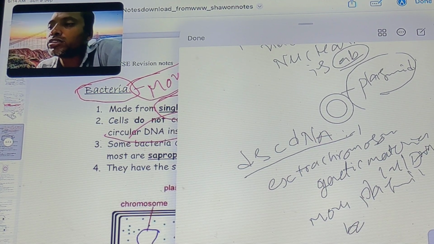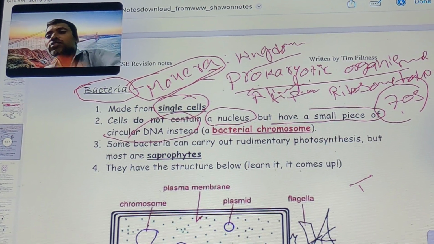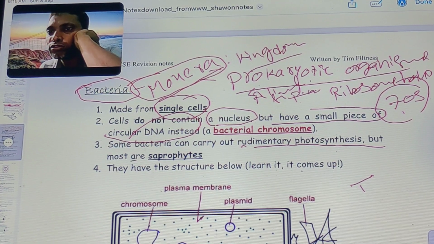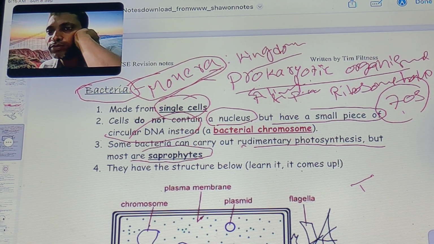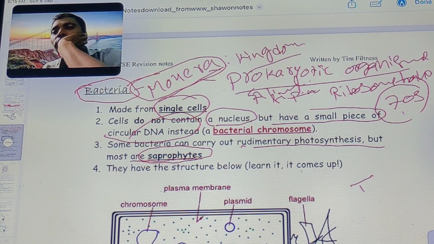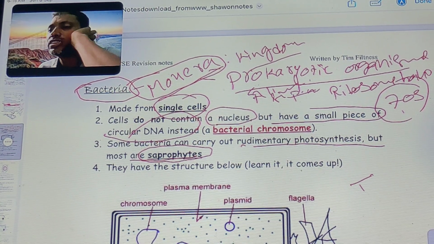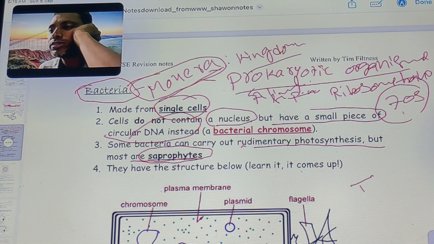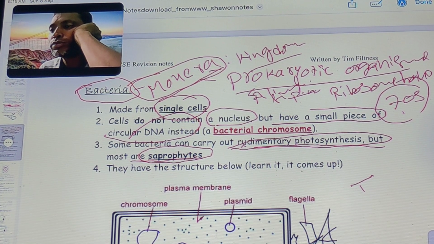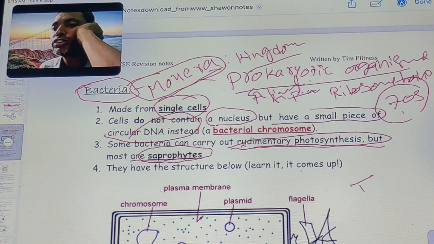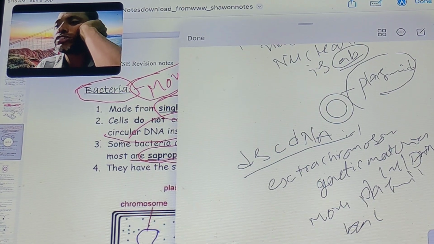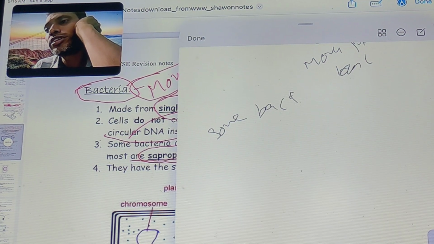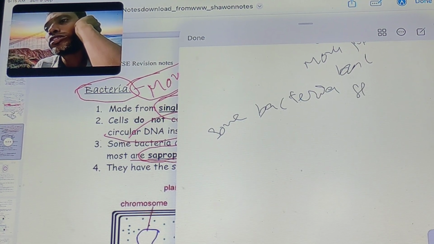This is why some bacteria can carry out rudimentary photosynthesis. Most are saprophytes. What are saprophytes? They can feed on other organisms, and they can live as parasites. Some bacteria show photosynthesis.